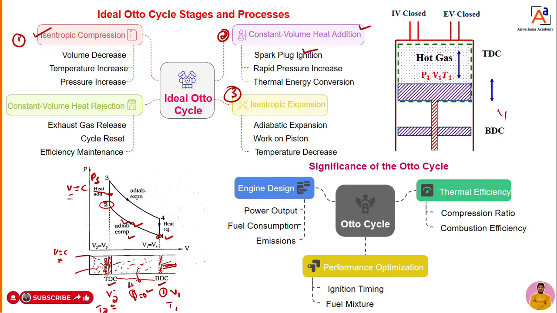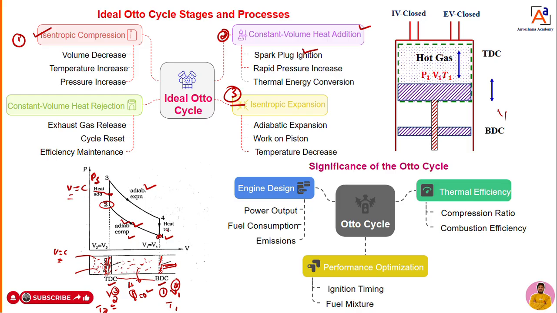So TDC to BDC. Here 1 and 2 I have taken, then I will take other points 3 and 4. The piston will start to move from 3 to 4. So 3 to 4 means expansion takes place. The piston will start to move from TDC to BDC. That is nothing but expansion. There also there is no heat transfer at all. That process we can call an adiabatic expansion. That is the third process.